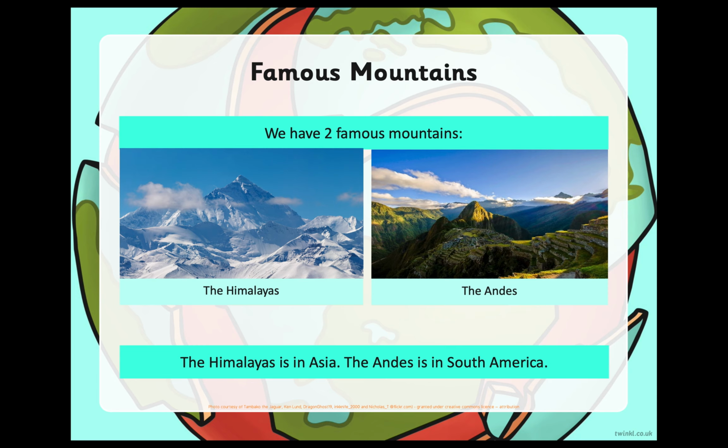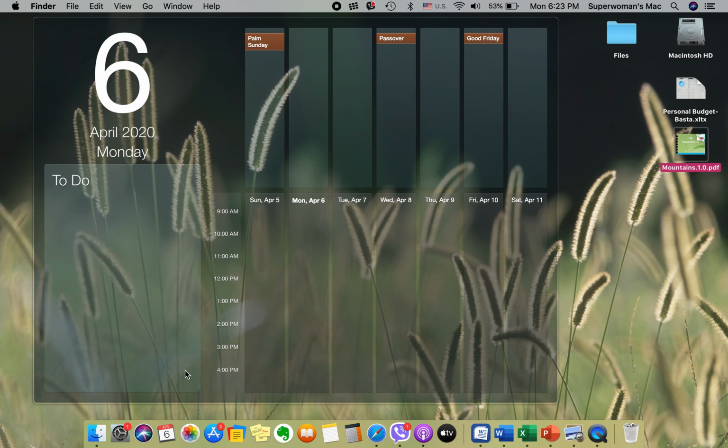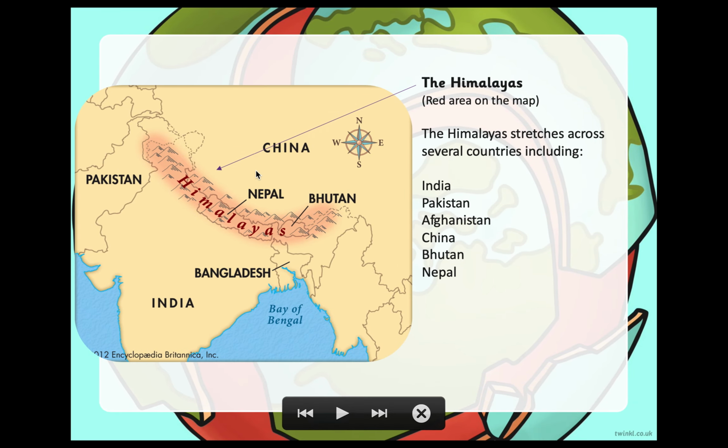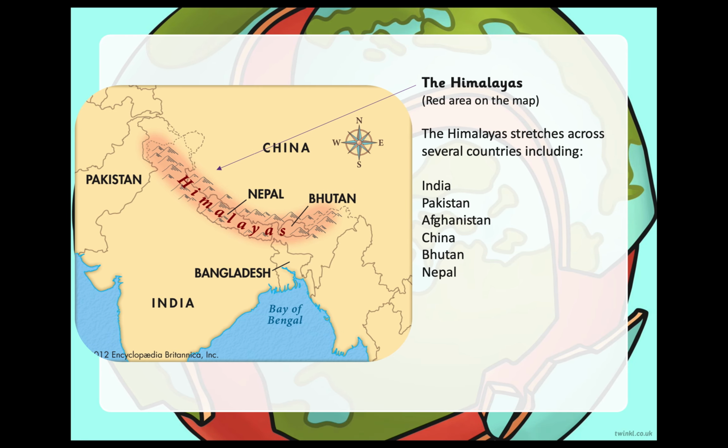All right. So the first mountain that we're going to be talking about is the Himalayas, okay? So the Himalayas basically is the red part in the map, okay? So it stretches out. It's actually a mountain range, right? So it's a series of mountains.